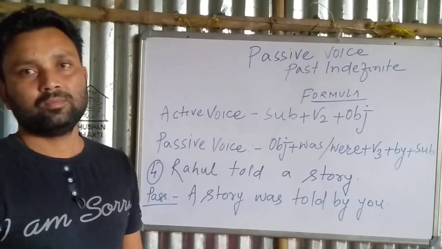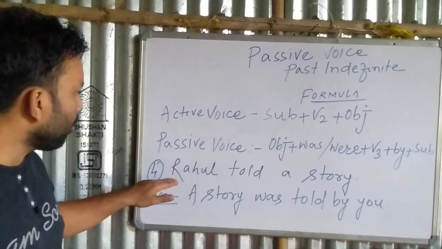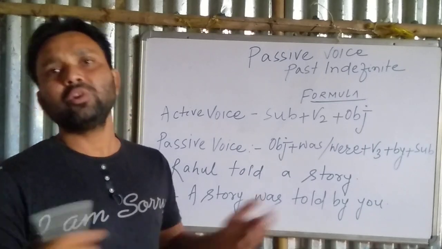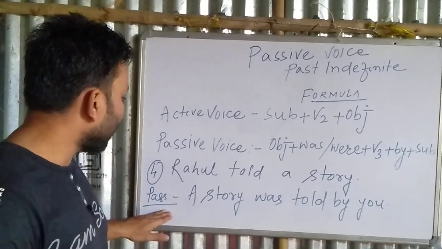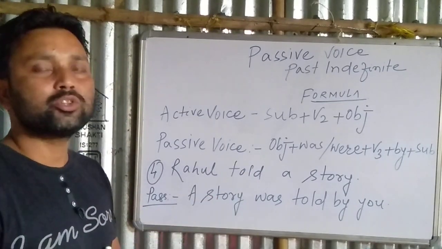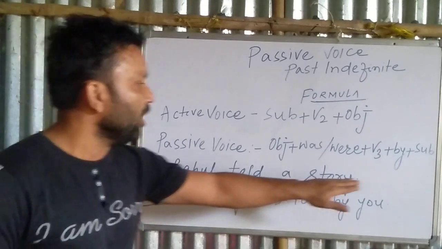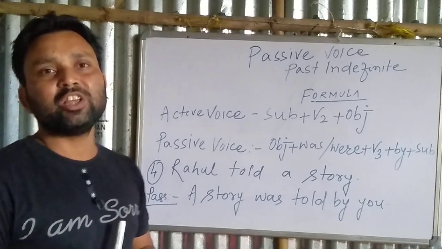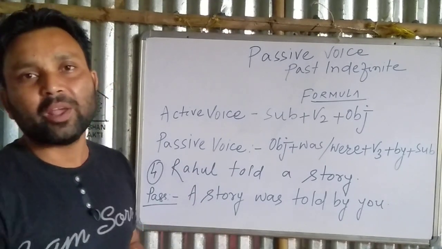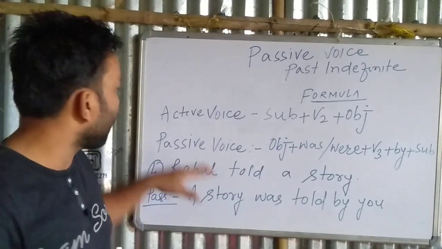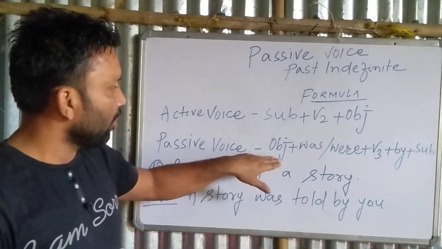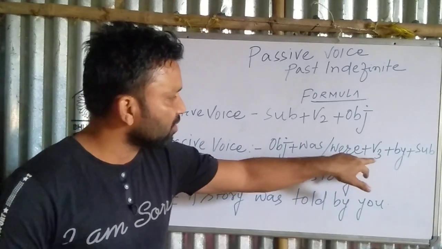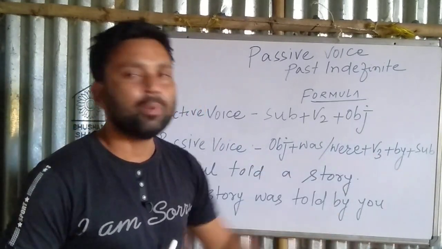Next question. Rahul told a story. What is the passive voice of Rahul told a story? Rahul told a story is in past indefinite tense. If we change past indefinite tense into passive voice, we will have to apply this formula: object plus was or were plus verb 3 plus by plus subject.